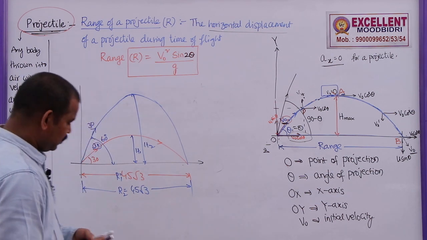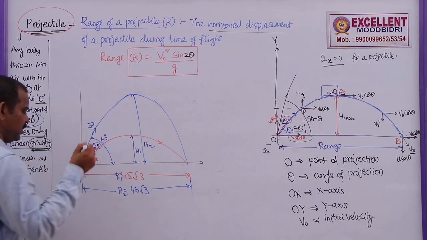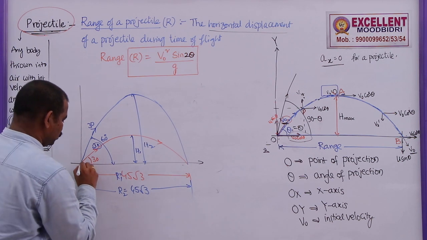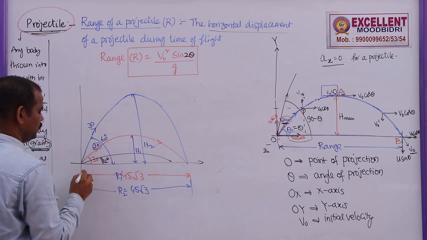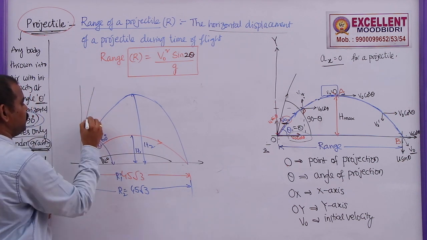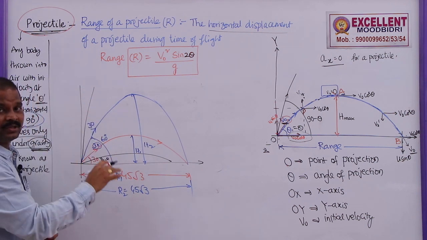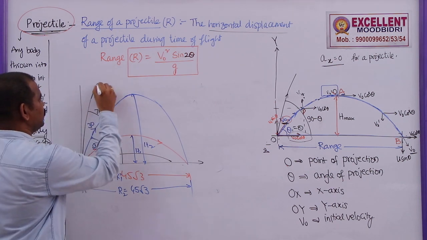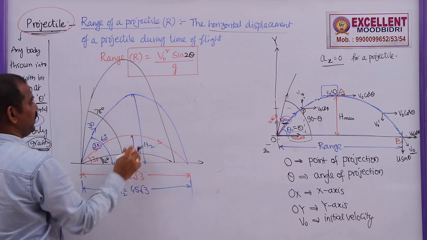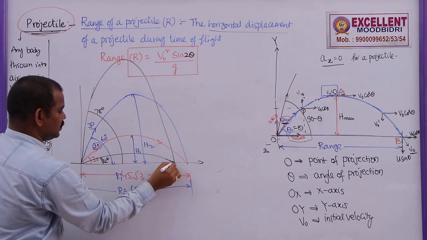Even if the projectile is thrown at an angle of 12 degrees, let us say this is 12 degrees, and the other angle of projection is 90 minus 12, that is 78, then also the maximum heights will be different, but the ranges will be the same.